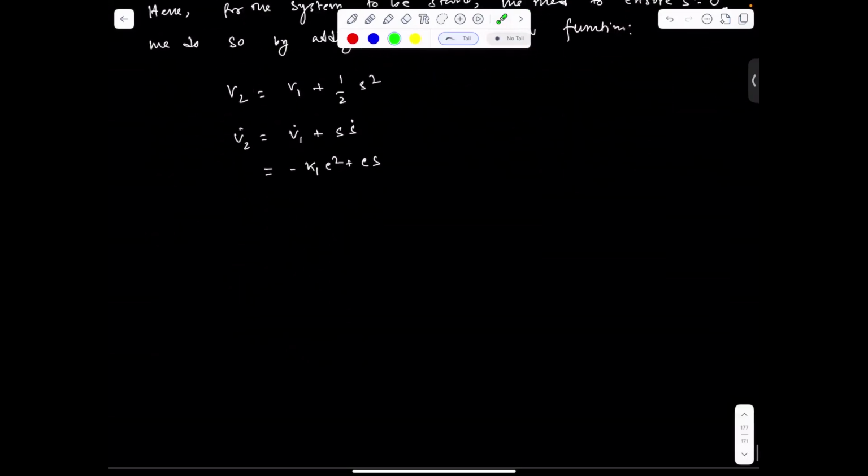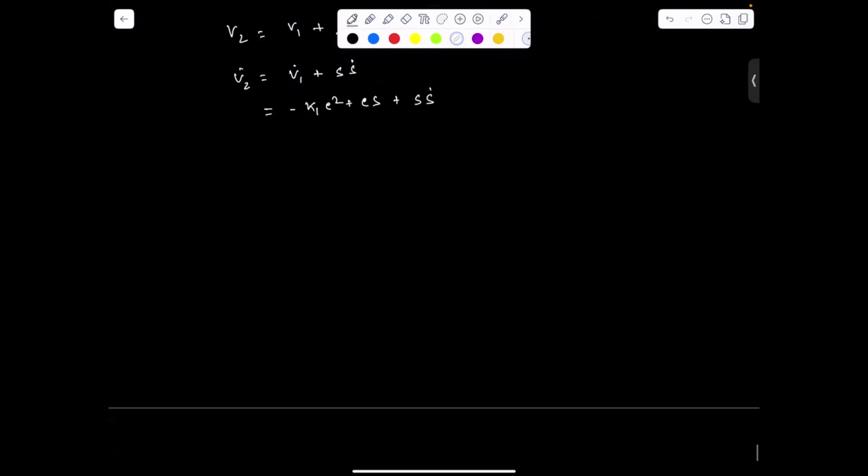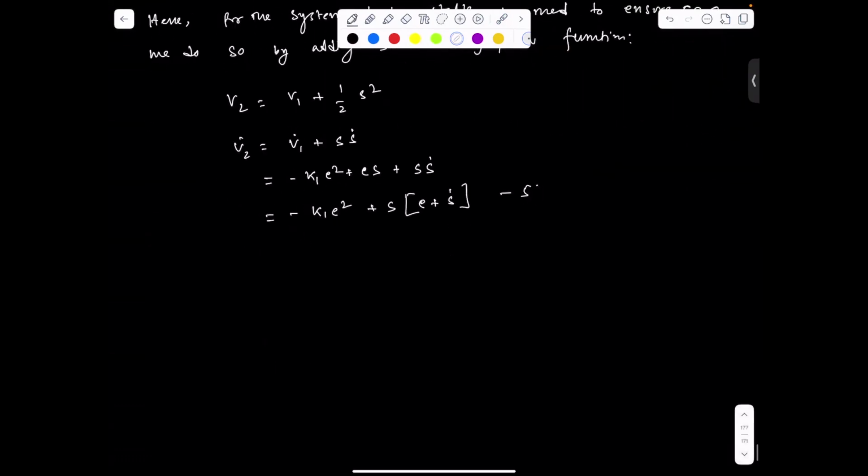Right? Now, for S, we write as it is, S dot. And from this, we can write V2 dot equal to minus K1 E squared plus S E plus S S dot. Let us define this as equation number 5.